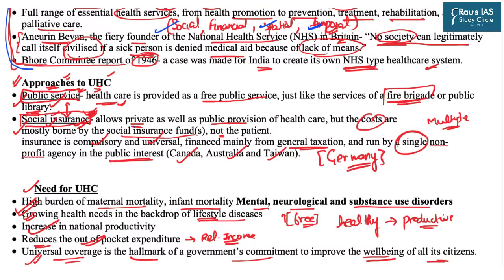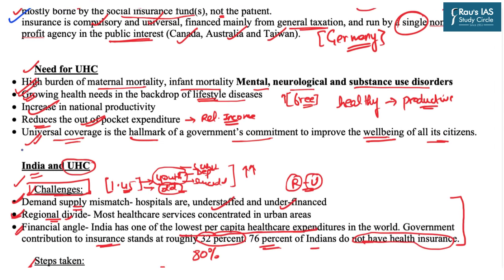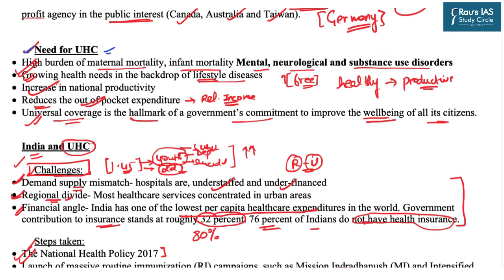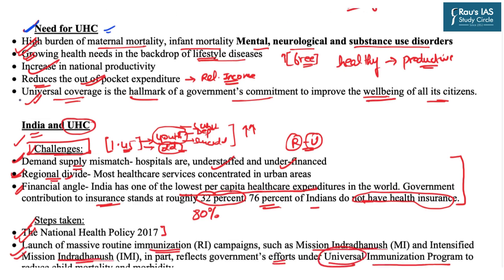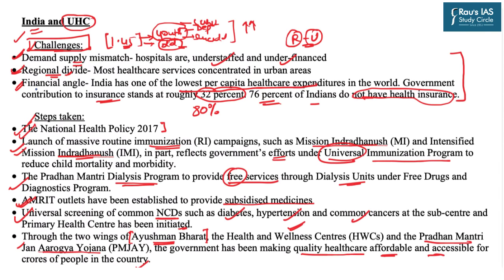Then we looked at the basic financial approaches of universal healthcare, which can be divided in a fashion that either we try to visualize the health services as public services, or we must build an ecosystem based on the principles of social insurance. Then we looked at why we are talking so much about universal health coverage. What is the need of the universal health coverage ecosystem? And in the last, we discussed universal health coverage, its status, challenges, as well as the steps taken in the context of India.